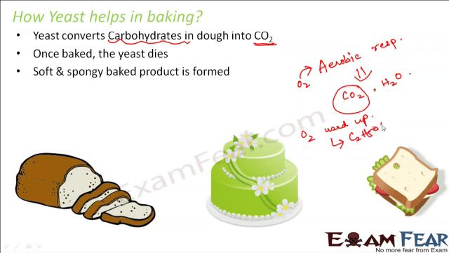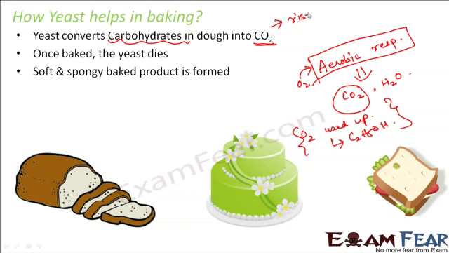Let us not get into all these details, because you will be studying them in your higher classes. For now, you should understand that yeast converts carbohydrates into carbon dioxide, and the process which helps in this conversion is aerobic respiration, that is, oxidation in presence of oxygen. This carbon dioxide helps to expand the dough, and helps in the bubble formation. Once the cake is baked, the yeast dies, and due to the carbon dioxide, a soft and spongy baked product is formed.